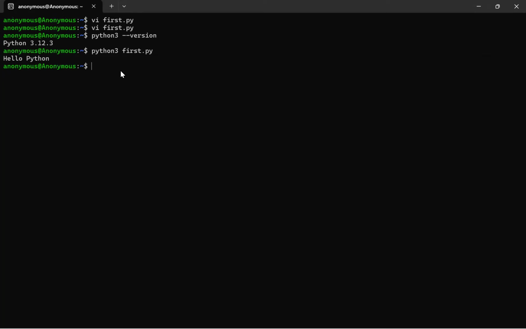So now we understood how to open VI and how to write the code in Linux environment. Next, till now what happened? Python handled the logic and Linux handled the execution. Now let's go back to our running notes.